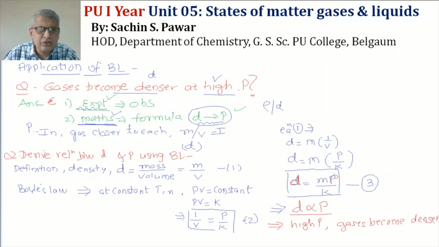And that concludes the application aspect of this. So here, you have learned many applications, but how these applications are explained, for that they have given one example. Many other examples are also there, but we are not going to bother, they are not in the syllabus. So experimental observation and mathematical explanation. So this is about the application of Boyle's law. Let's move on to the next part now.